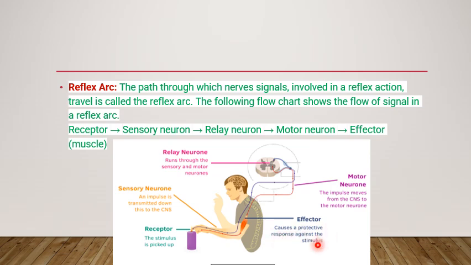It causes a protective response against the stimulus. See, the person will withdraw his hand immediately. So the pathway of this is what we call reflex action. Got it? The pathway through which the nerve signals involved in reflex action travel is called the reflex arc. Okay, let us move on to the next slide.